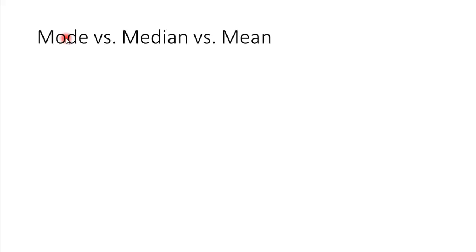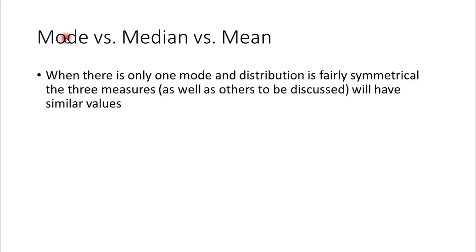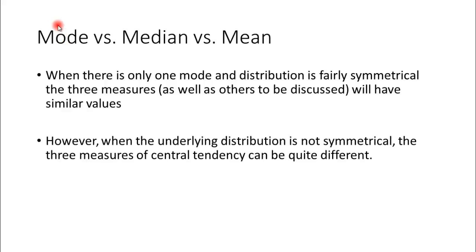Okay, now mode versus median versus mean. When there is only one mode and the distribution is fairly symmetrical, the three will have similar values, and then mode is a good one. However, when the underlying distribution is not symmetrical, the three measures can be quite different. So the first case is when data is fairly symmetrical and has only one mode, then mean, median, and mode might overlap or be very close. But when the data is not symmetrical, the mean, median, and mode would be far apart. They can be quite different.